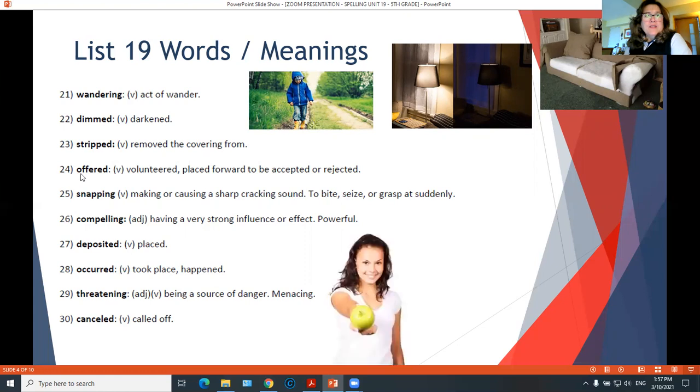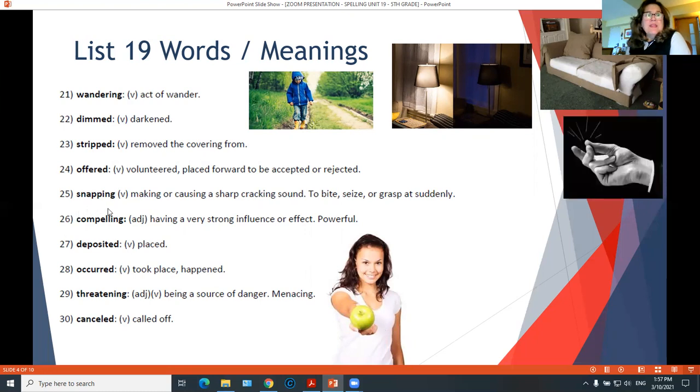Offered. Offered is the past tense of offer, which means to volunteer or to place forward for you to accept something, for something to be accepted or rejected. For example, this girl, she offered an apple.